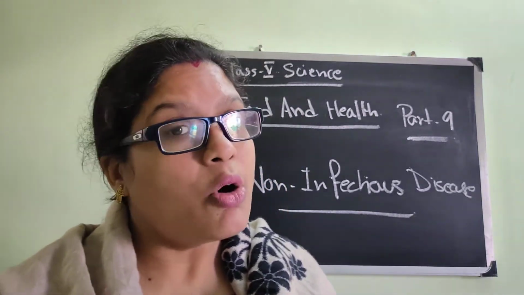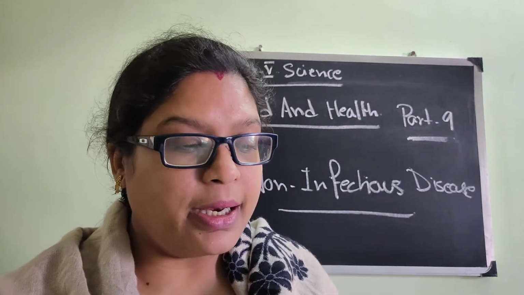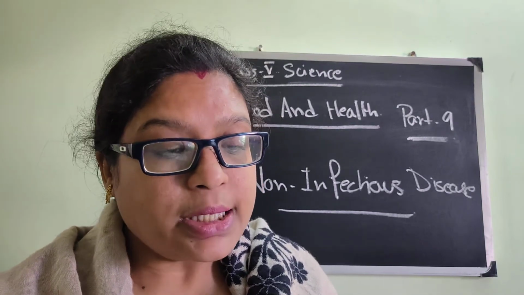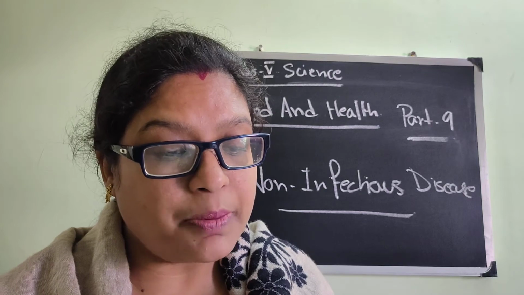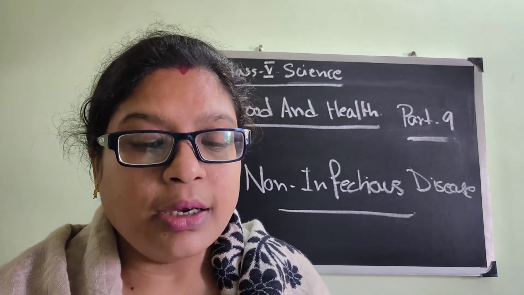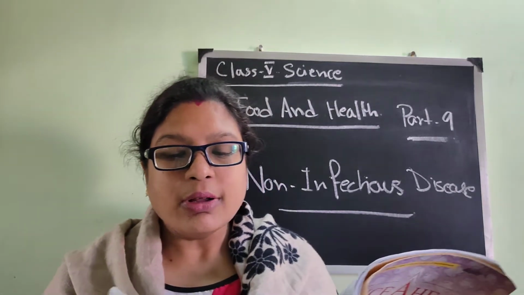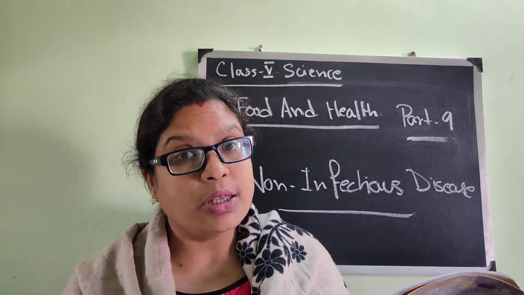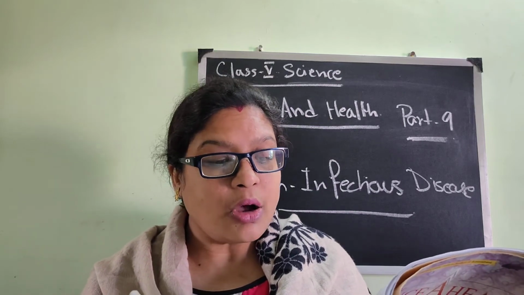Now the sources all you don't have to read because plenty are in number. Vitamin A, suppose carrot and milk. What is the function? Protects eye, helps to keep skin, bones and teeth healthy. And what is the deficiency disease? Night blindness, cannot see properly in dark. So this is the disease which can be caused due to the deficiency of vitamin A.